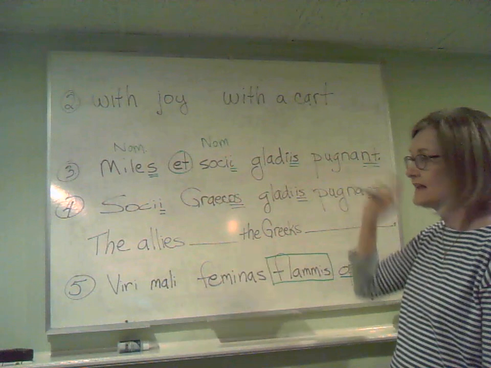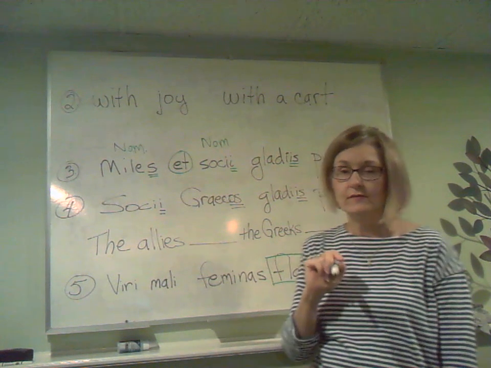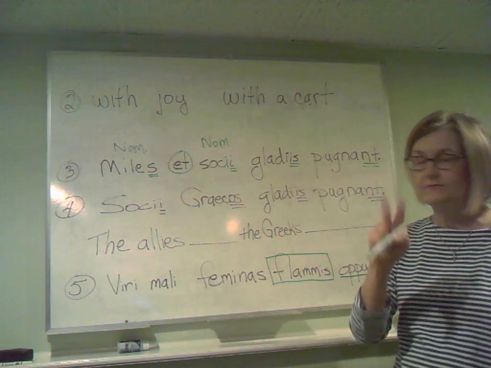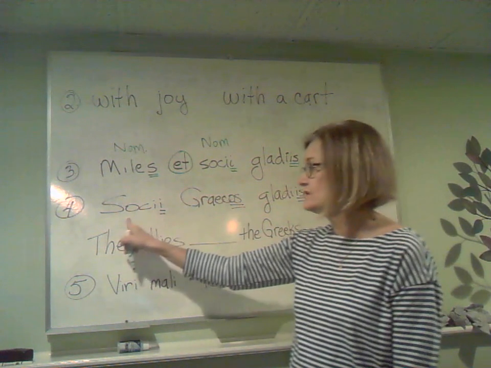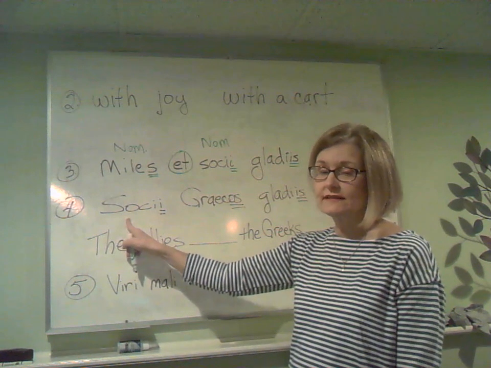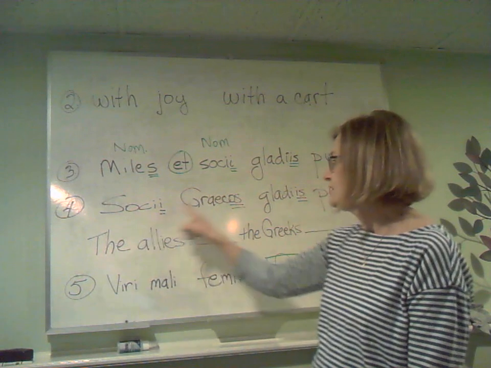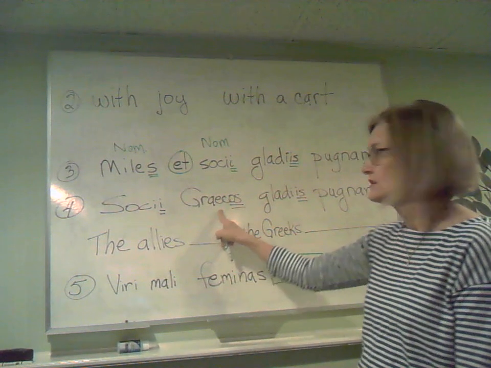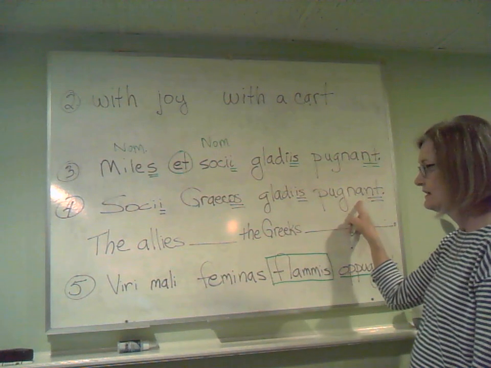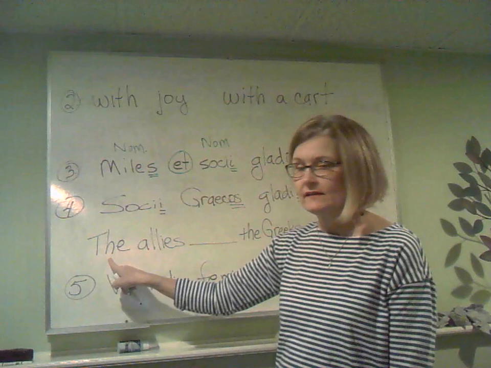All right, so that's a simple thing you're going to do for the third thing for ablative, which is worksheet number 2. Then the next one is we're going to translate, not the entire sentence, we're going to translate the ablative. So here's a new sentence. Socii Graecos gladiis pugnant. I give you the translations.